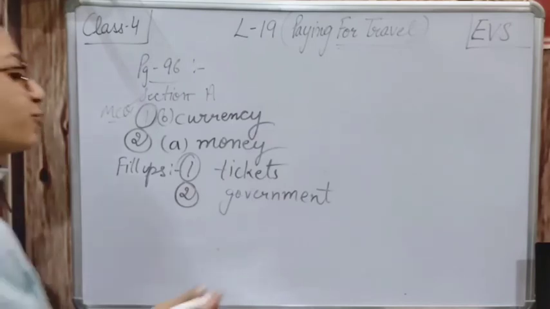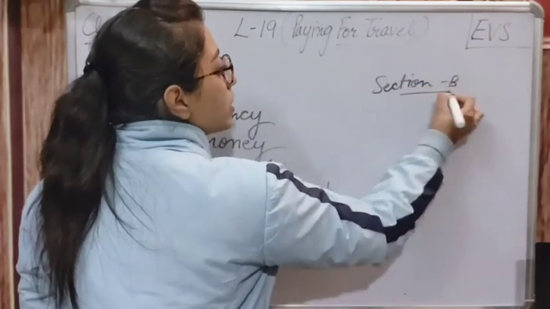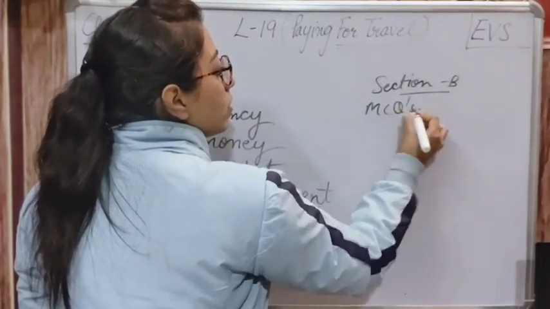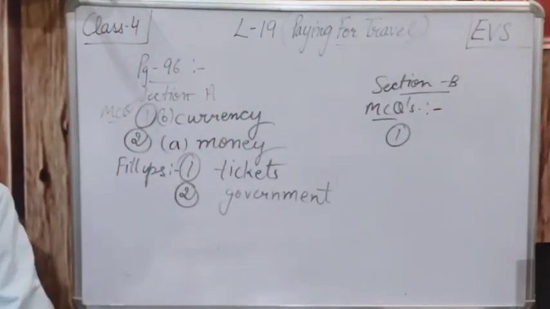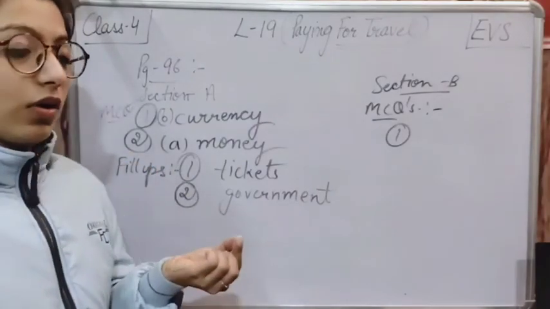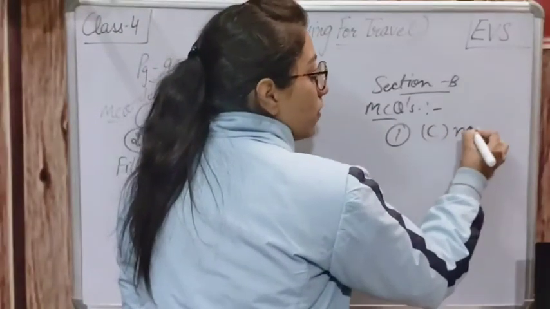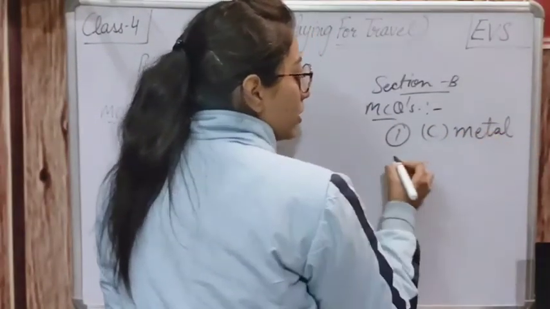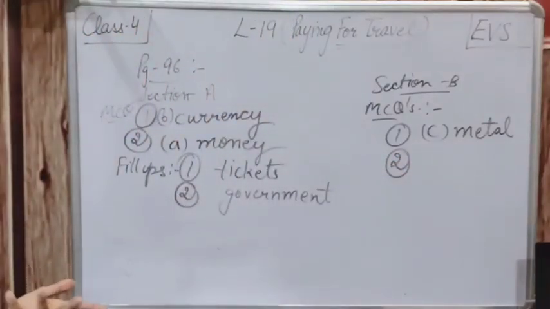Now practice exercise section B. Again two MCQs are given. The first MCQ is given here. Coins are made of. Coins किससे बने होते हैं? Coins are made of metal. So option C is correct, that is metal. Coins metal से बनते हैं और जो paper money होती है, that is made of paper.